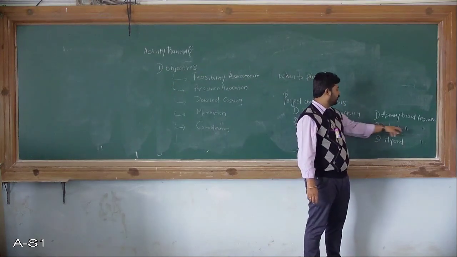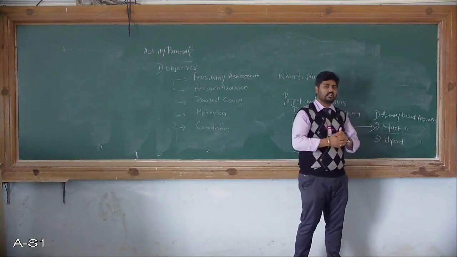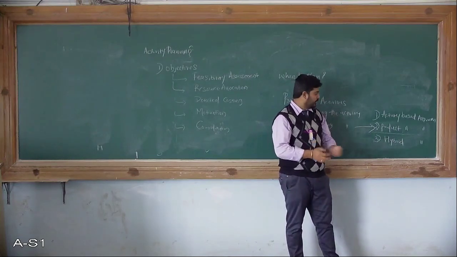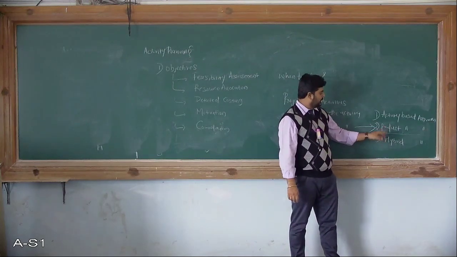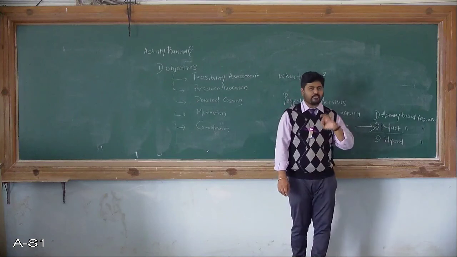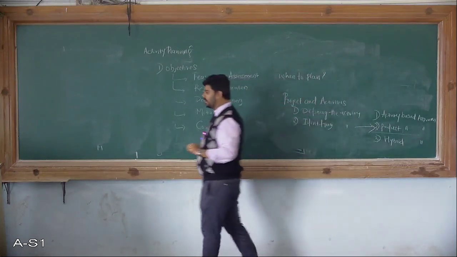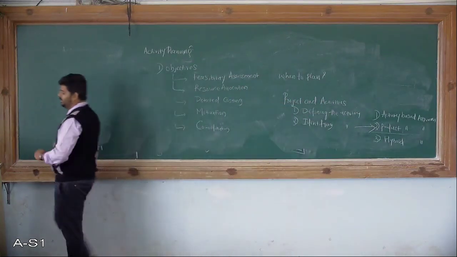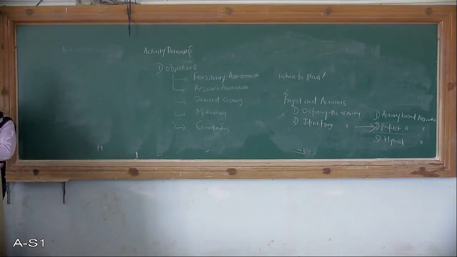Then it comes to the product based approach, which is a different version in which you allocate the activities. Hybrid is the combination of these two, and some different implications will come under the hybrid approach. So in the next class we will come up with some examples for the hybrid, the activity based and the product based approaches.